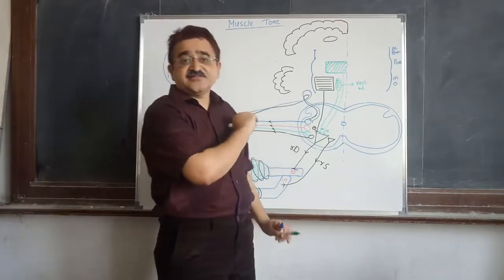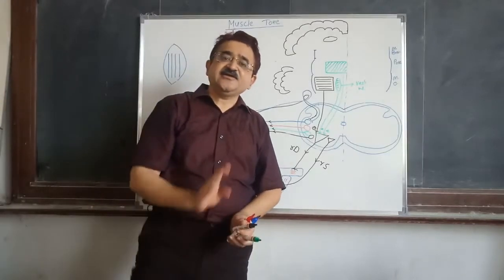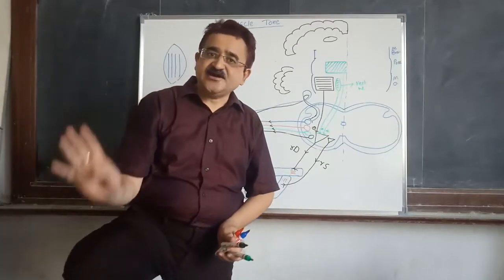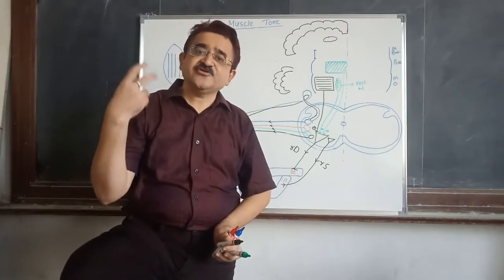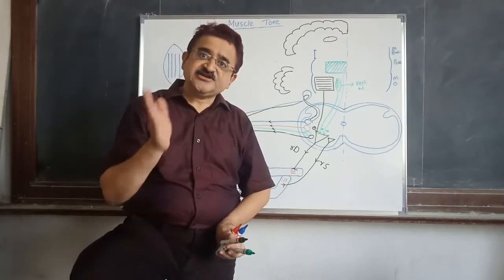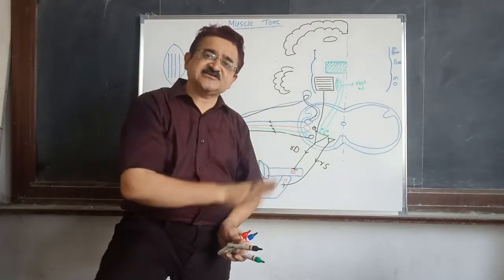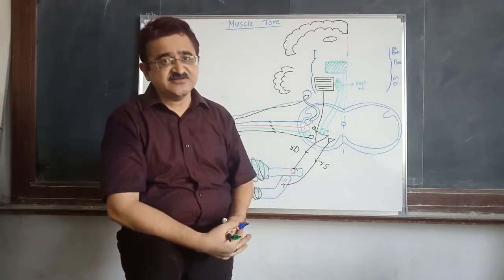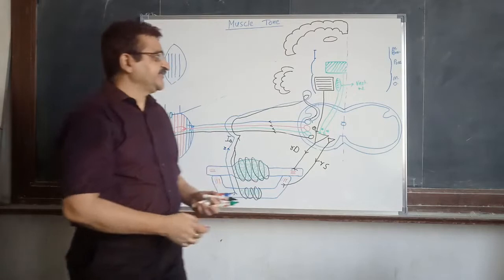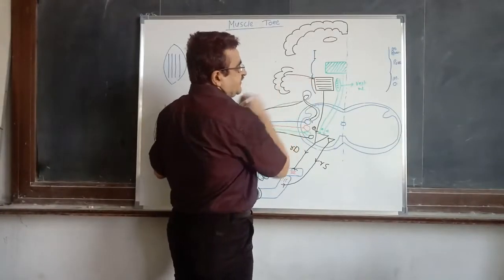But this inhibitory area present in the medulla is not intrinsically active. It cannot generate impulses of its own. So it has to be driven from outside, and this driving is done by three areas present in the central nervous system. So what are these three areas? The first structure is the cerebellum.